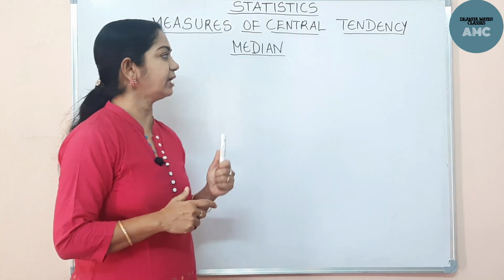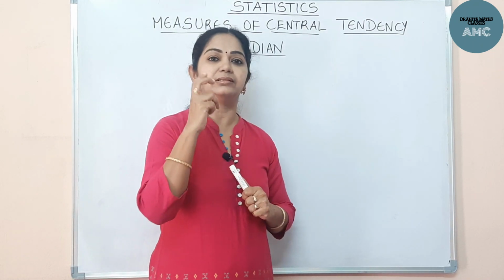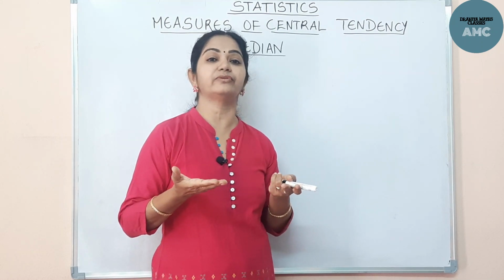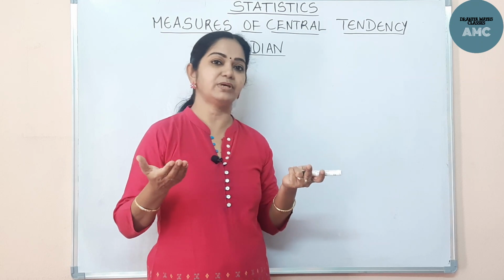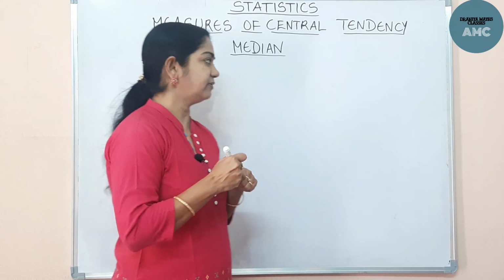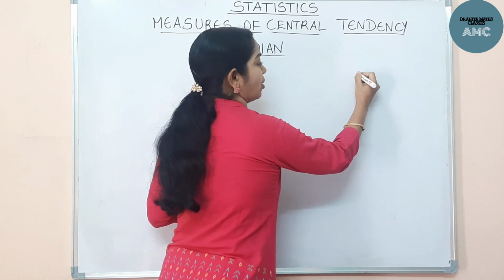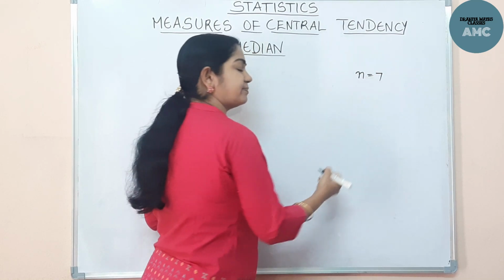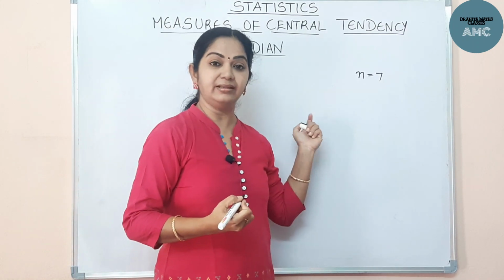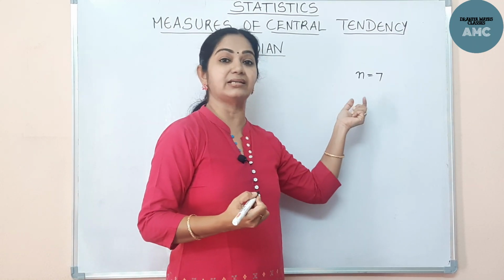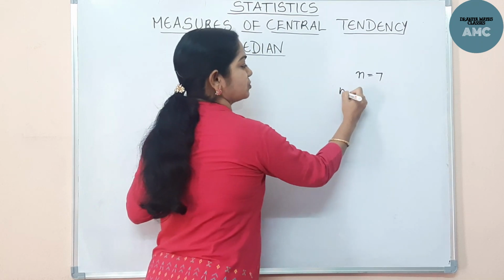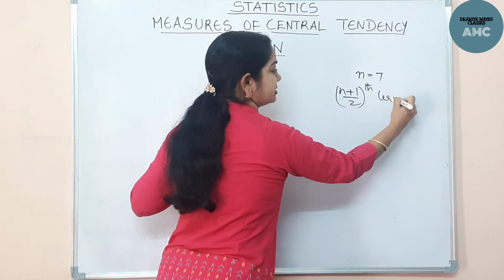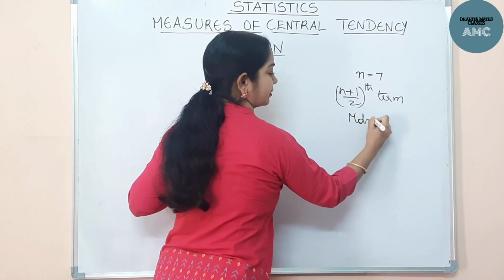If I take any raw data, and the observations of the raw data are odd in number, suppose I take the number of observations as n, if n is odd, then the median is the central one, that is the (n plus 1) by 2th term. This term is the median, right?